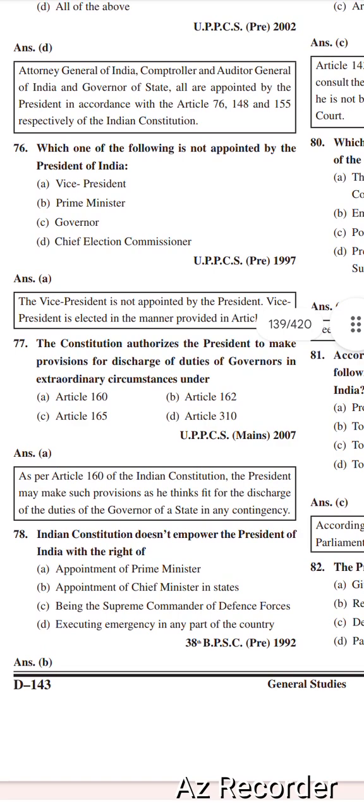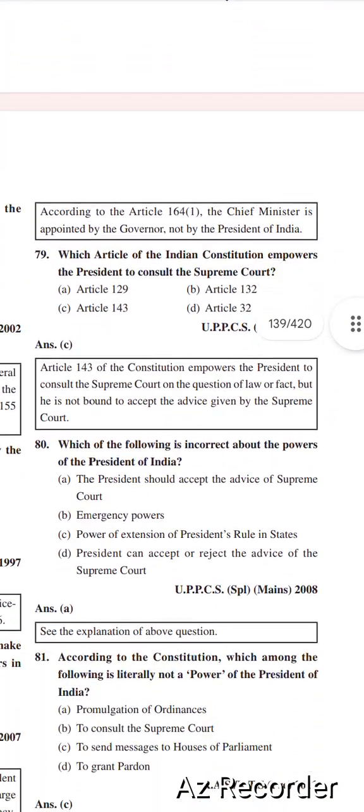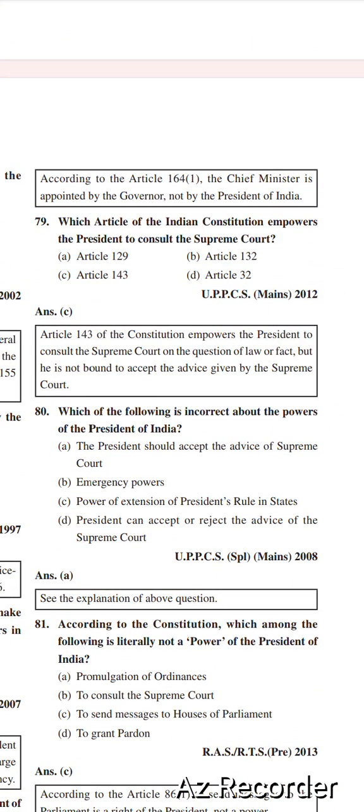Indian Constitution does not empower the President of India with the right of appointment of Prime Minister, appointment of Chief Minister in states, being the Supreme Commander of Defense Forces and executing emergency in any part of the country. Right option is option number B, appointment of Chief Minister in state. According to Article 164, Clause 1, the Chief Minister is appointed by the Governor, not by the President of India.